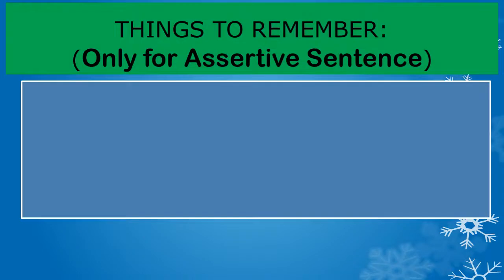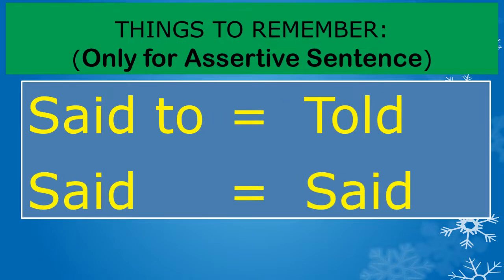Generally, when we are given a sentence to convert from direct speech to indirect speech, the rules depend on the type of sentence it is. Like, first we'll discuss the assertive sentence. So the first thing that you have to remember always is that if in the direct speech "said to" is there in an assertive sentence, it gets converted to "told," and if it is "said," it remains as "said."